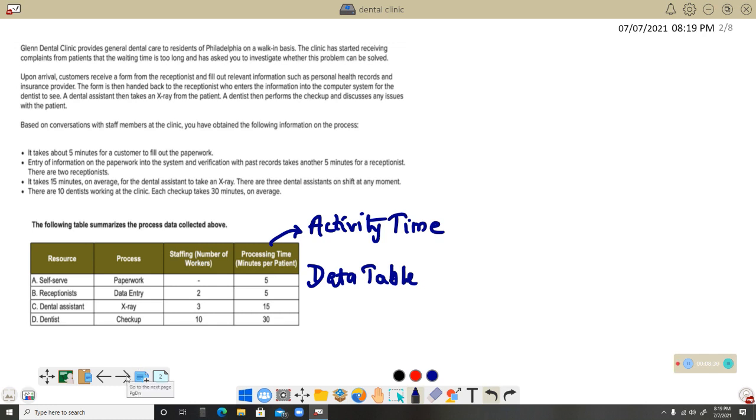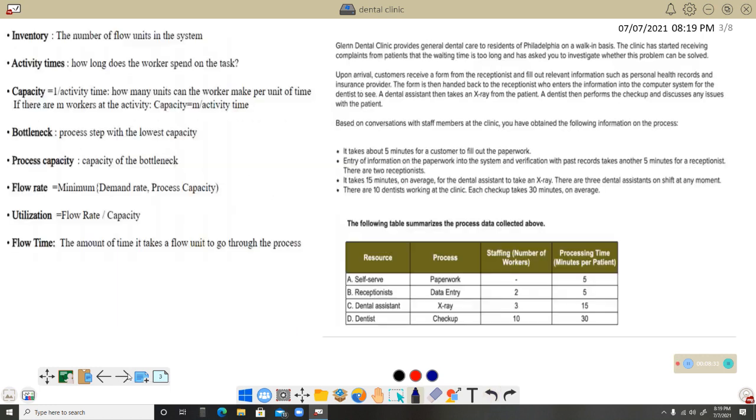So this was the particular question that my students were discussing with me, how to get the solution for that. As I said, some more terminologies that you should understand. The first one is inventory. The number of flow units in the system is generally what we call inventory. Activity time or the process time: how long does the worker spend on the task? That is what we call activity time or processing time.